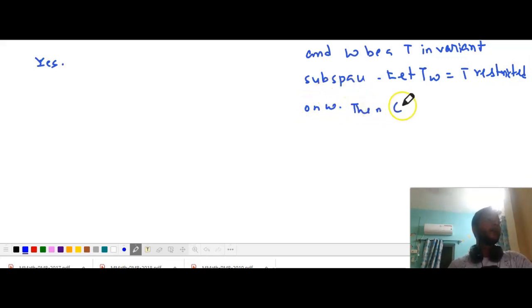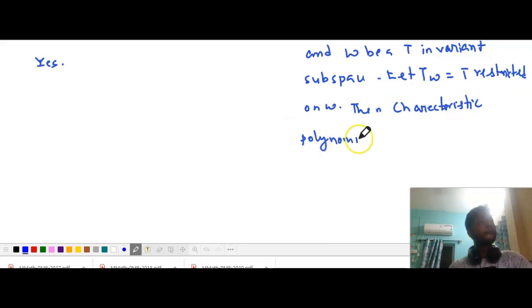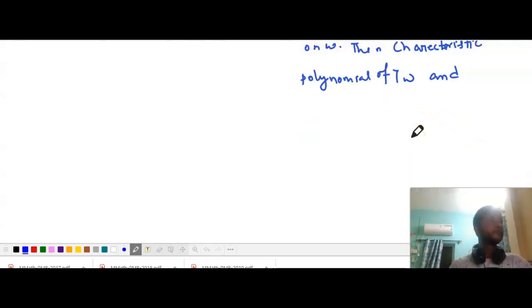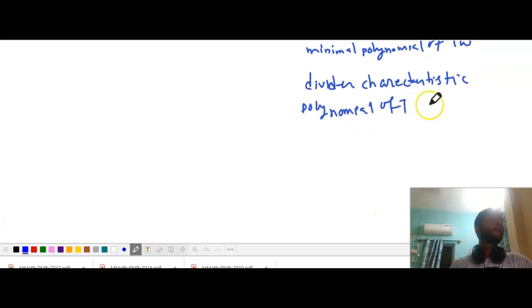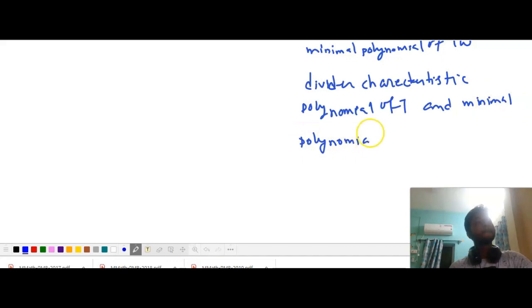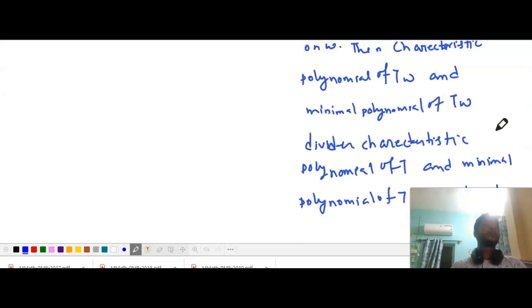Then the characteristic polynomial of T_W and the minimal polynomial of T_W divide the characteristic polynomial of T and the minimal polynomial of T respectively. You can see the proof of this theorem; I am not going through it.